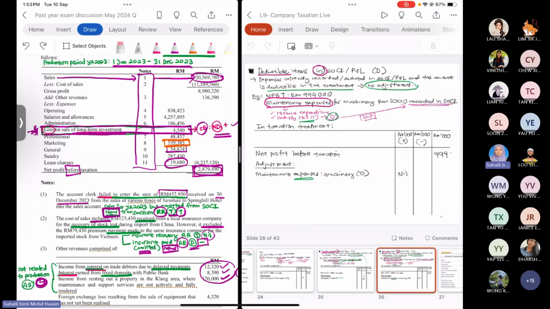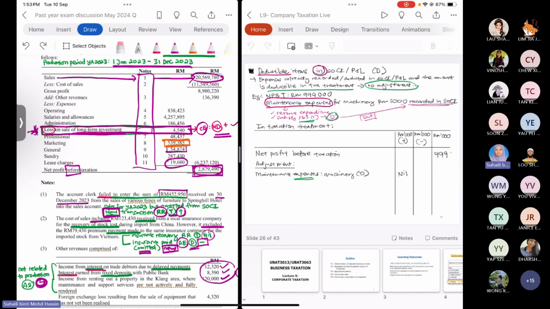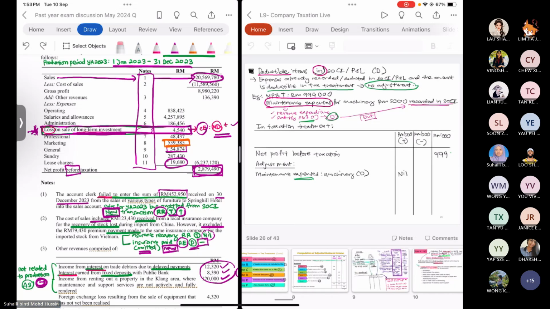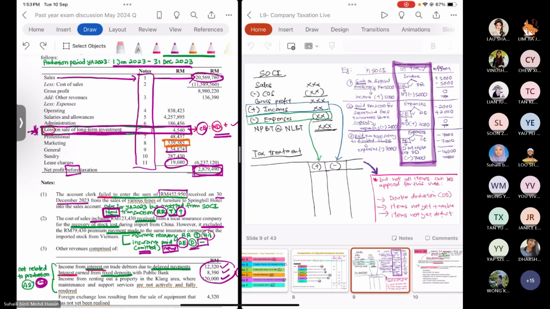Yes, supposedly, if no adjustment, but you have to check as well whether the item fulfils the condition or not, like I taught before. So if revenue, supposedly when you make the adjustment it is in the minus column. If no adjustment, nil in the minus column. If the expenses, if no adjustment, nil in the plus column. Supposedly. But you have to check as well whether there are any other circumstances. So far, yes, like this.